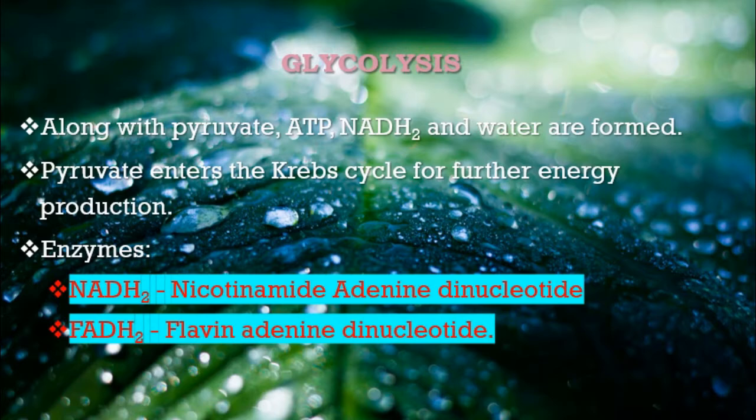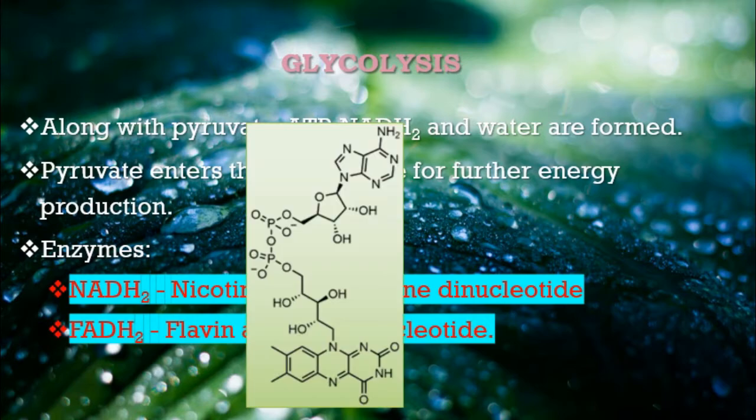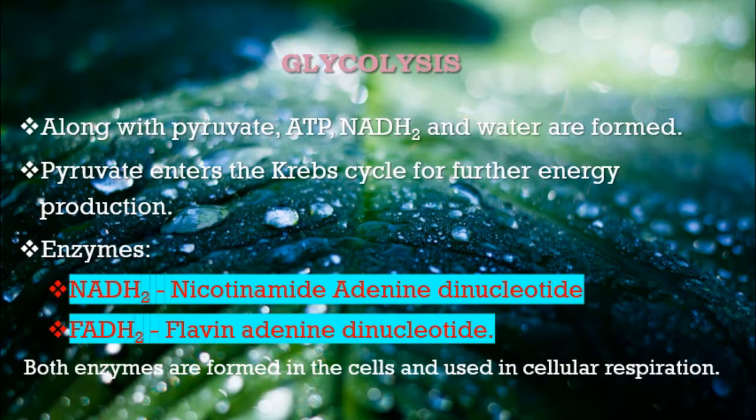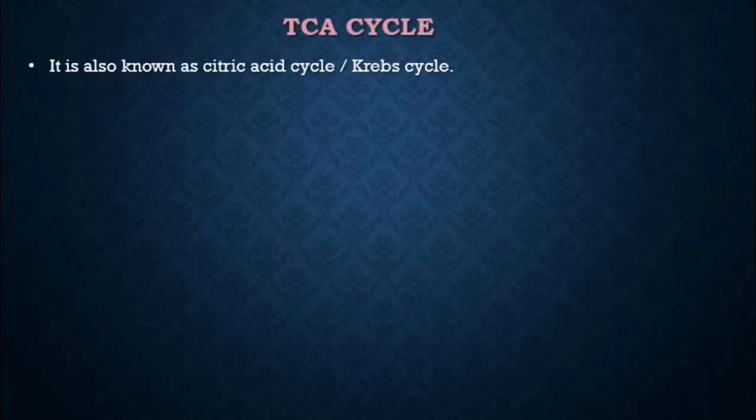FADH2. These two are very important enzymes. The FADH2 is flavin adenine dinucleotide. This is the structure of FADH2. Both these enzymes are formed in the cells and used during cellular respiration. We will see what happens to the pyruvate that enters the TCA cycle. Before that, let us see what is TCA cycle.